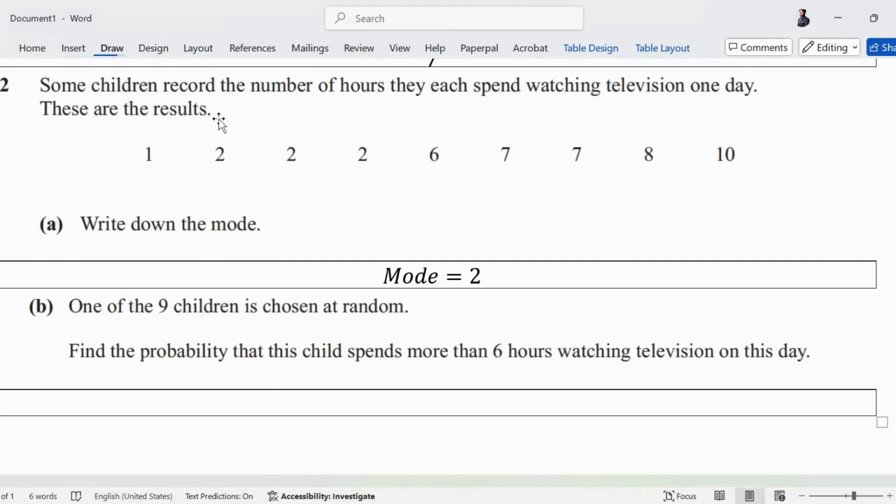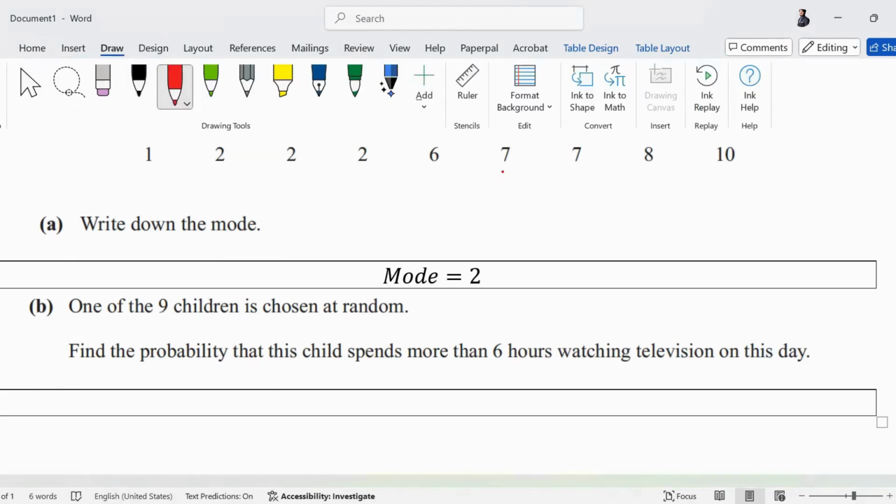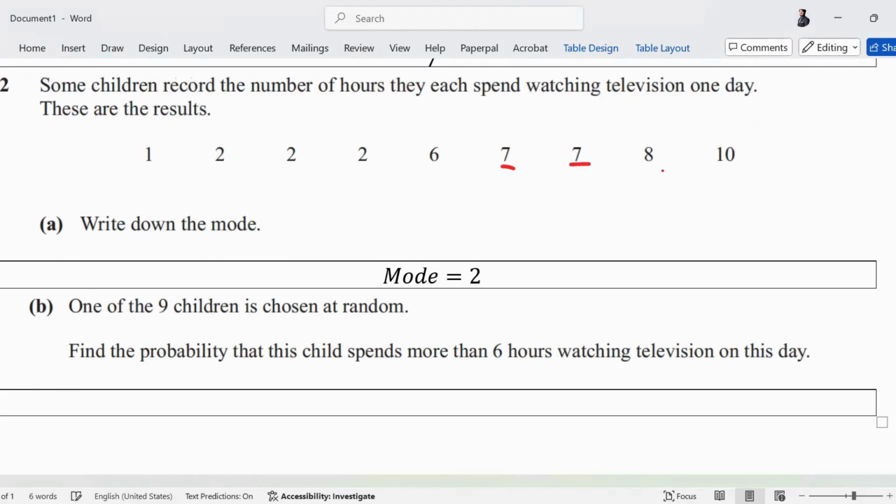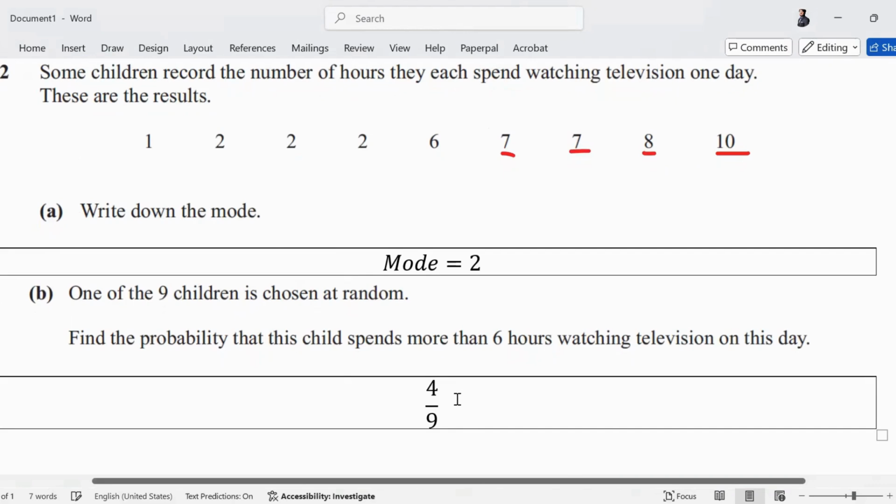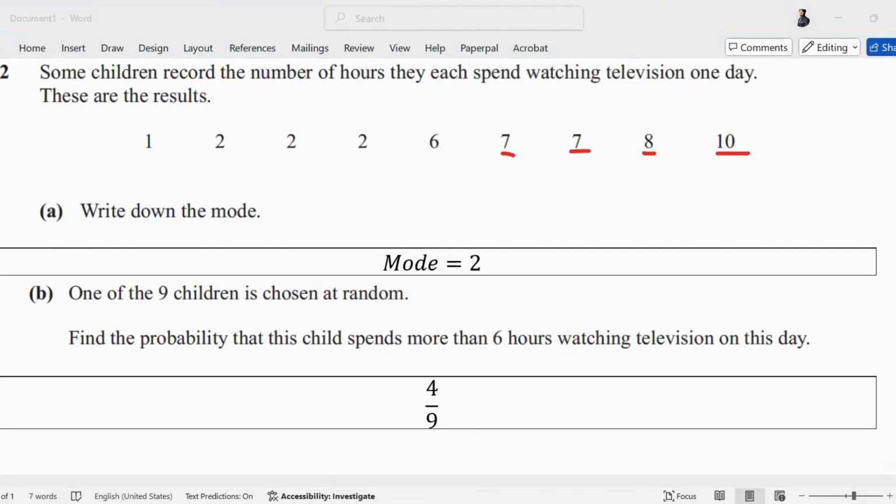So which ones are our favorable outcomes among these? Yes, 7, this 7 and this 8 and this 8. So how many are there? 4. 4 is the favorable outcome. The total number of outcomes are 9. So the probability of choosing a child who spends more than 6 hours watching is 4/9. Is this clear? Okay.